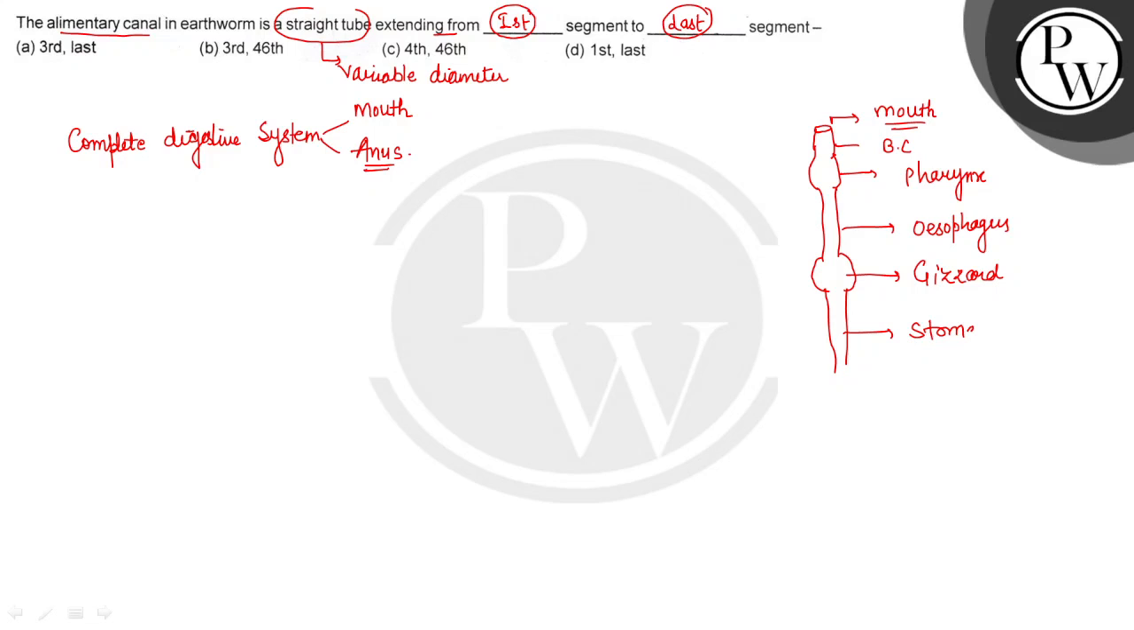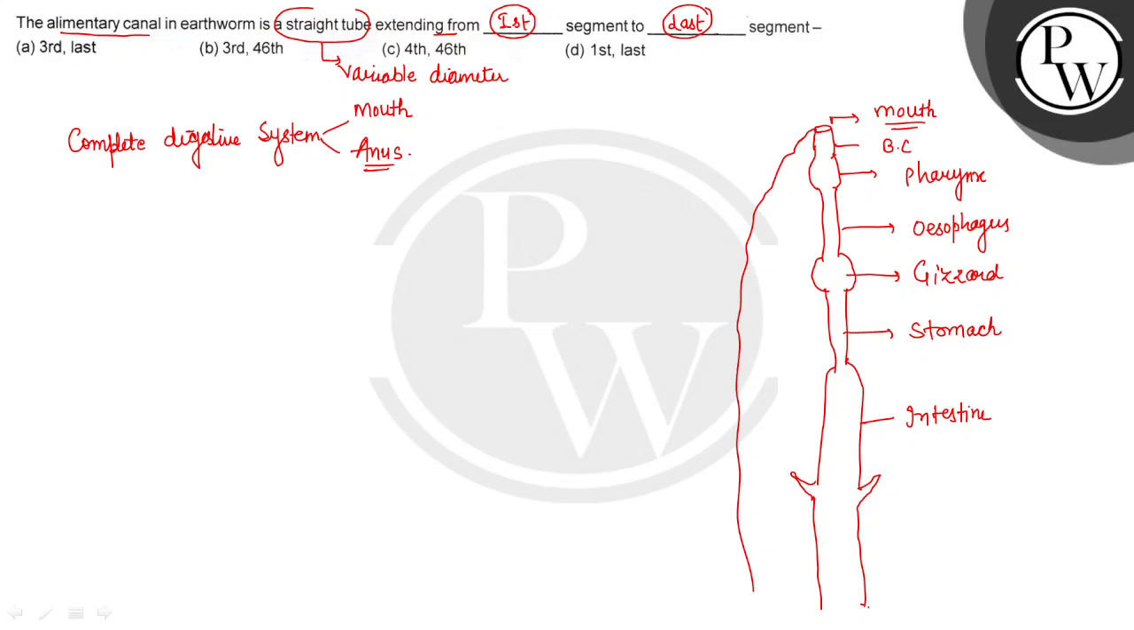Then stomach opens into the intestine, so this is intestine which is broad. Then intestine has two projections like this, these are the intestinal cecum, and then it opens to outside through anus. So इस तरह से एक बहुत ही straight सी ट्यूब है और ये first segment से शुरू होती है और last segment तक extend करती है. So first segment में you will find the mouth और last segment में you will find the anus.